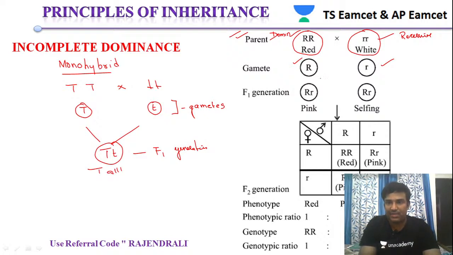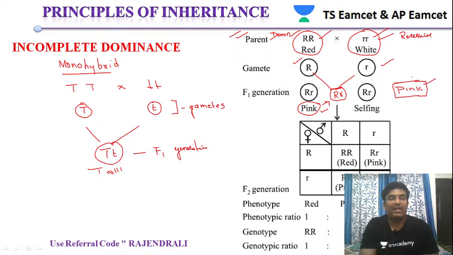Now what happens if we cross this? We get capital R and small r, the same thing as written here also. And what is the color? It seems to be a pinkish color. So this clearly tells that the pinkish color is something different. You have clearly seen the parent here is red, the parent here is white, but what is the color of the F1 generation? It is pink color.